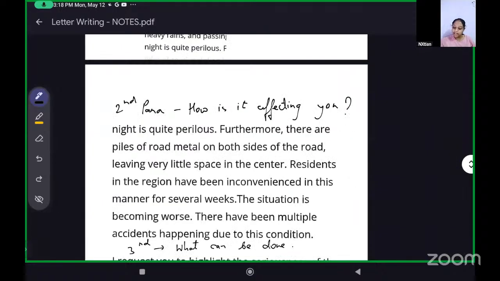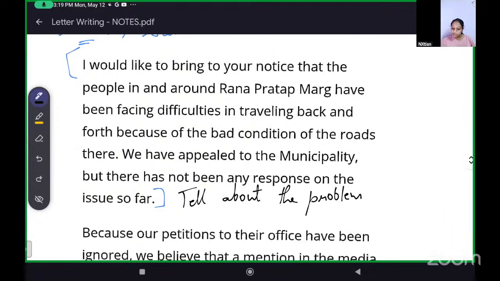See, in the first paragraph, they talk about have been facing difficulties in traveling back and forth because of the bad condition of the roads there. So bad condition is there. They have appealed, but there is no response. That is the problem. Okay.